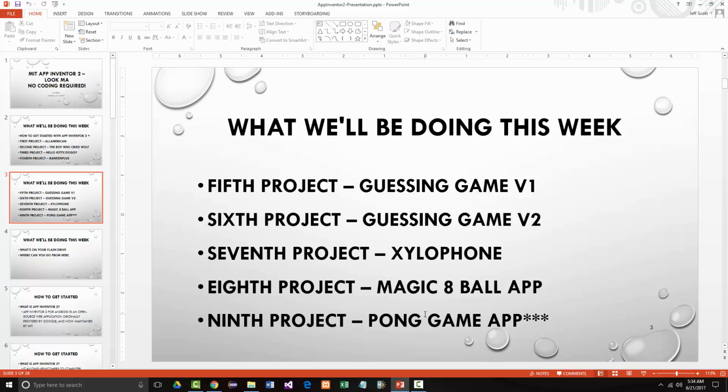In this 5th project, we're going to write the first iteration of a guessing game. It's a real common thing to do in computer programming, to write some kind of a game where we ask the user to guess a number that falls within a certain range. If the guess is too high, we'll let them know it was too high. If it was too low, we'll let them know it was too low. And if they got it, we'll let them know they got it. Then we'll refine that program again and make a version 2 out of it in our 6th project. Let's just stop it right there, and let's start.